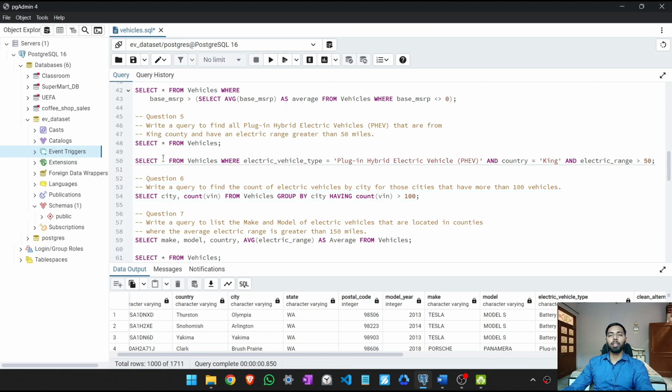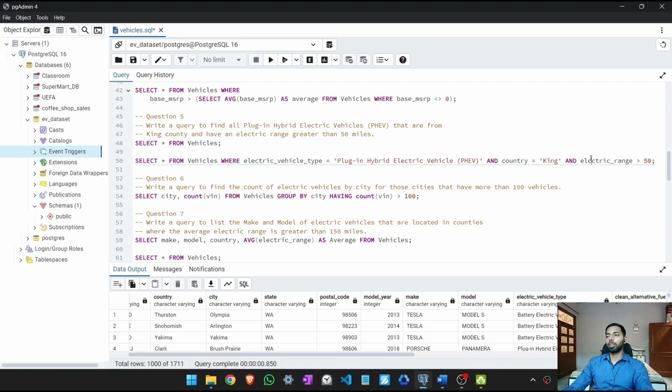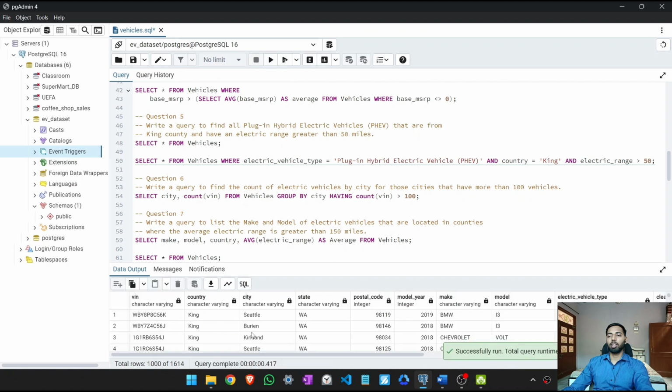So select star from vehicles where electric vehicle type is plug-in hybrid electric vehicle, and county is King, and electric range is greater than 50. So here you can see electric range is greater than 50. Let's run this command. You can see we get our results.